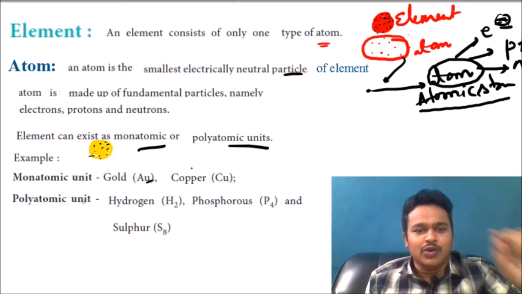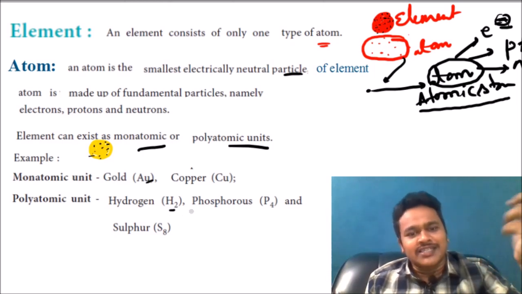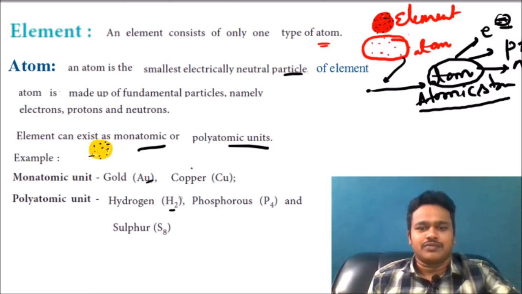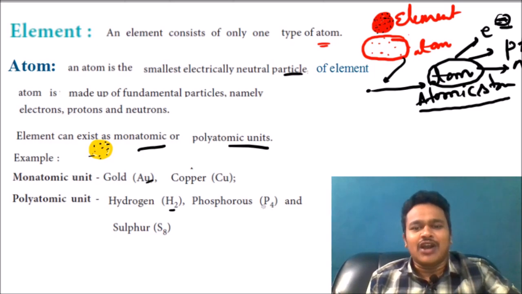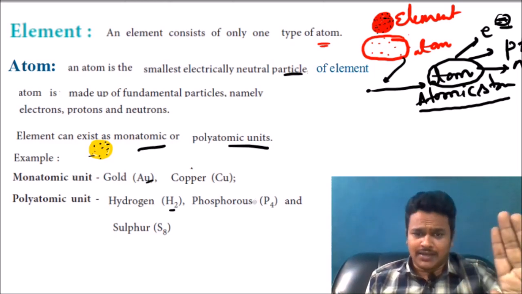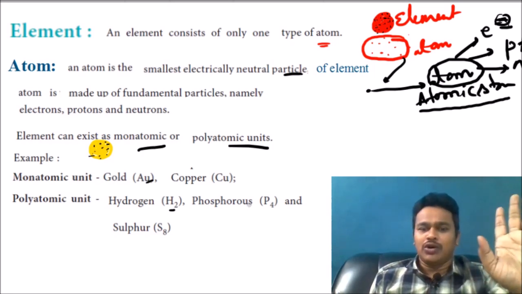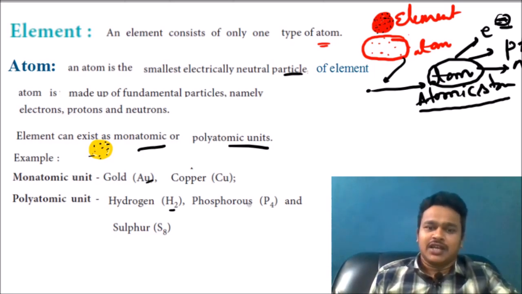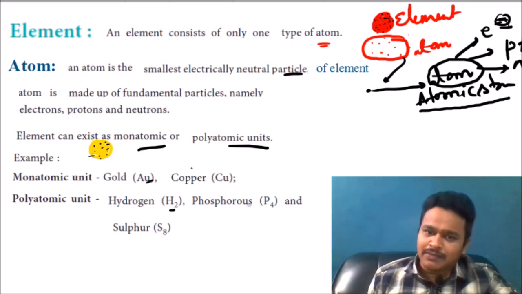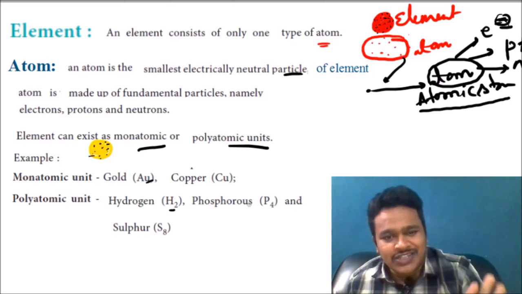And polyatomic units, in nature we observe, for example, hydrogen is a gas. Hydrogen exists in nature in the form of H2. Phosphorus exists in nature in the form of P4. Phosphorus is not existing in the form of P. The phosphorus symbol is P, but in the form of only a P unit it is not going to exist in nature. If I get phosphorus from nature or from the earth, it is in the form of P4. It is not in the form of P.